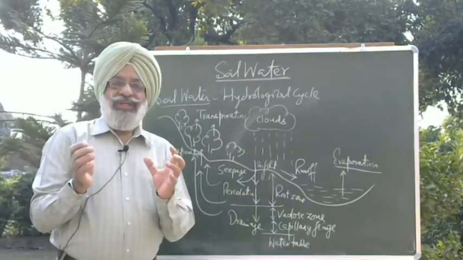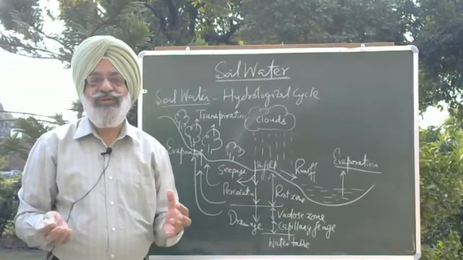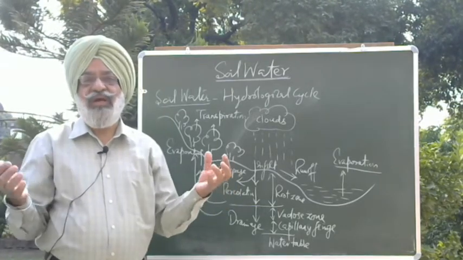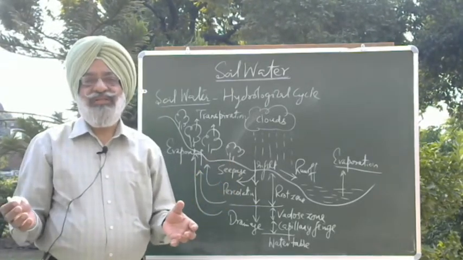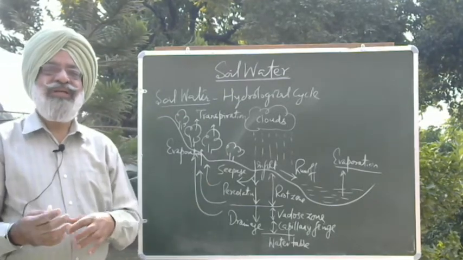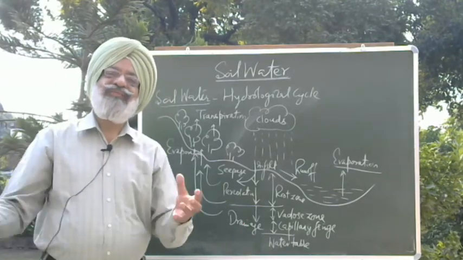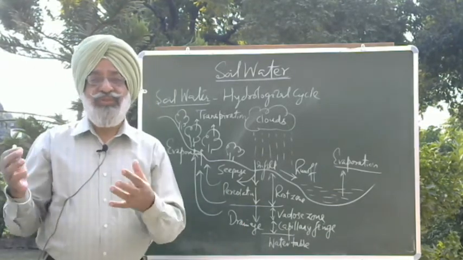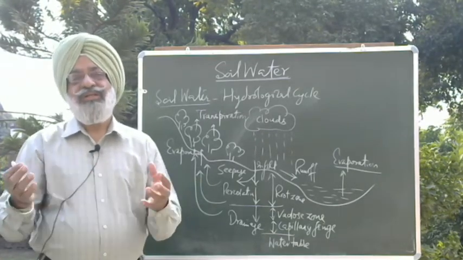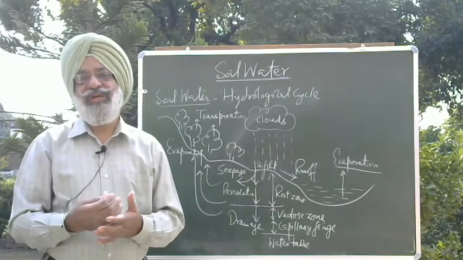So the first thing is that it moderates the microenvironment. If there are harsh weather conditions and temperature is very high, we irrigate the fields just to moderate the microenvironment of the field. Similarly, if it's extremely cold and frost conditions are there, again we apply a light irrigation, even if plants may not require water, because the specific heat of water is maximum.